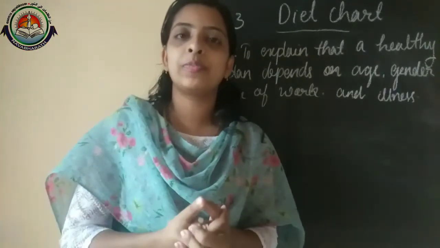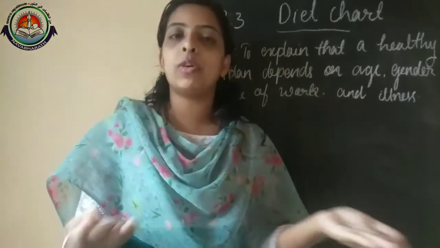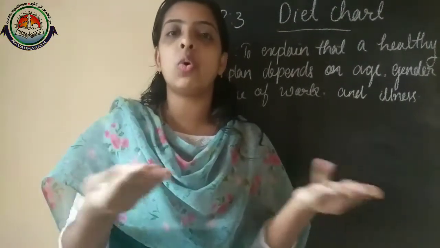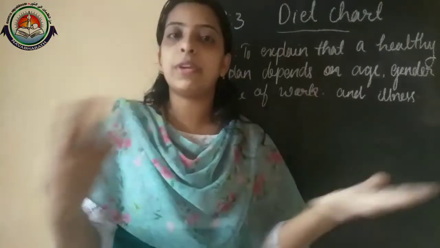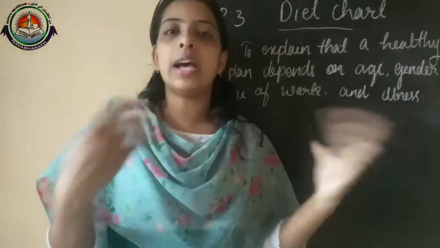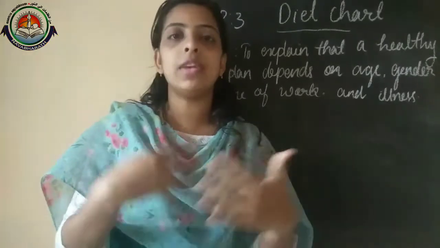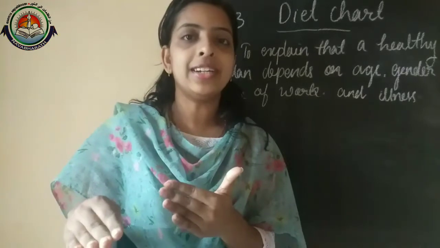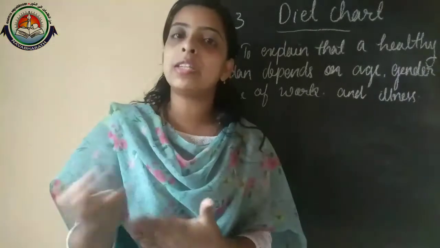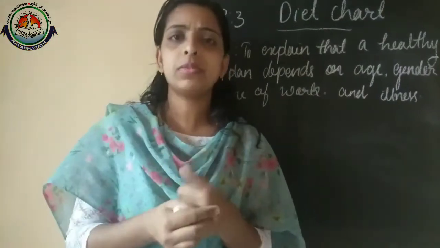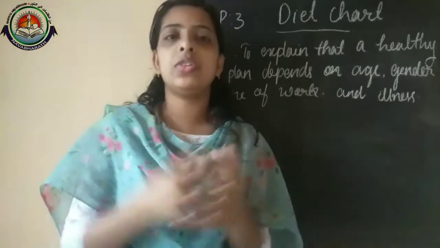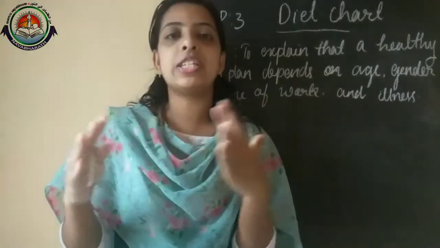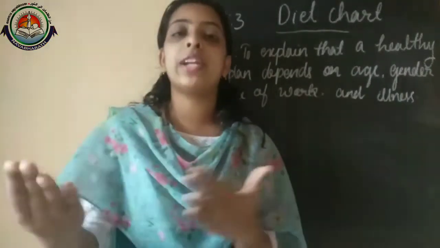Say yes or no. Sometimes we can say no, because if small children are under 2 or 3 years, they have some special food, other than what we eat. What we are eating, we are not giving to small children, right? And do your grandparents also take the same food? Sometimes there are changes, right? Yes. So why are different kinds of food required for different age groups?